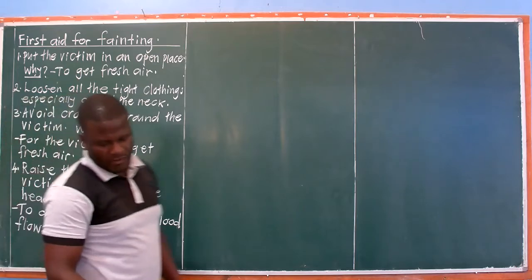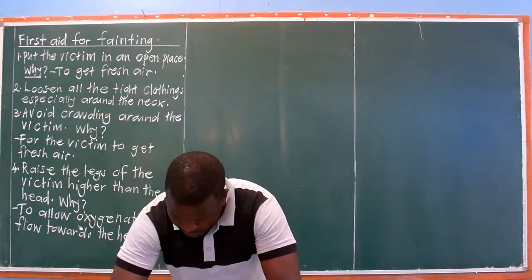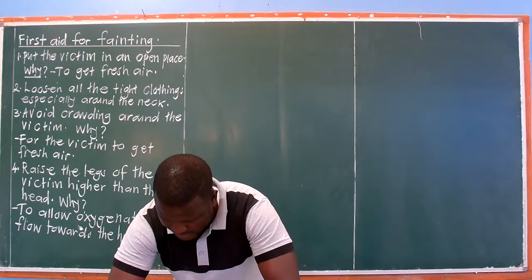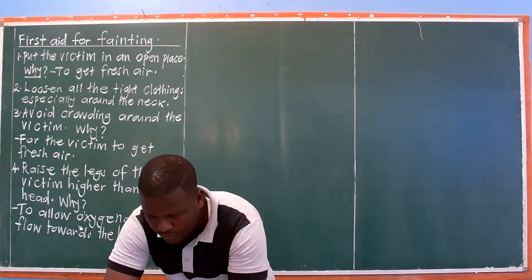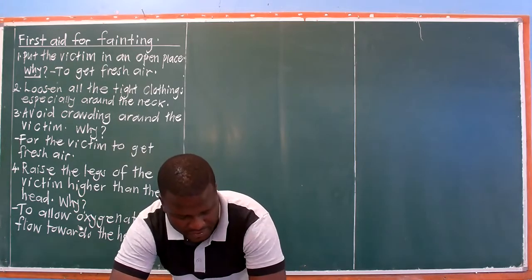That's why it's very important for you to raise the legs of the victim higher than the head. That is the first aid for fainting.